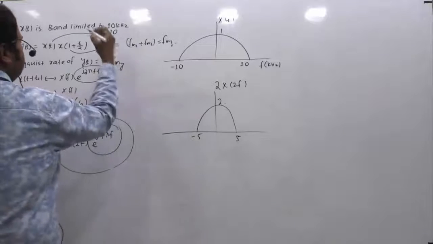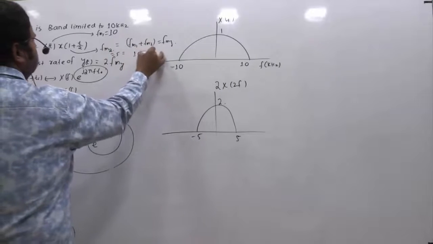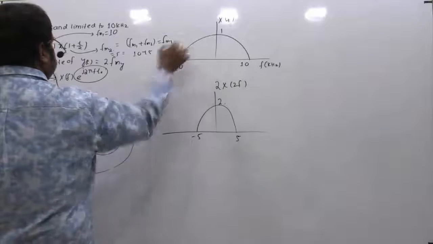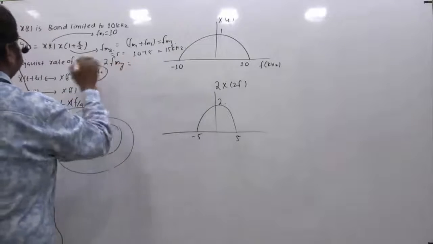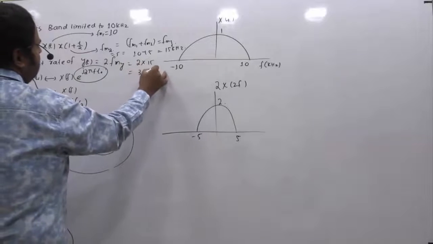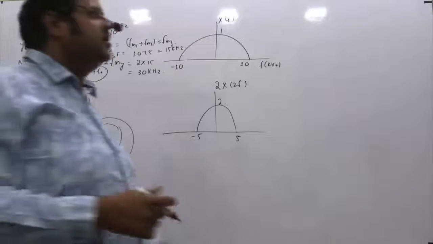So FM1 is 10 and FM2 is 5, then the summation is 10 plus 5, which is 15. So your FM of Y is nothing but 15 kilohertz. If this is 15 kilohertz, then the Nyquist rate of y of t is 2 into 15 kilohertz, which becomes 30 kilohertz, and that's the final answer.